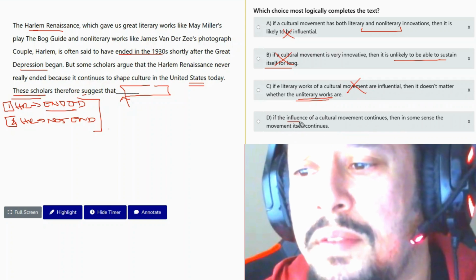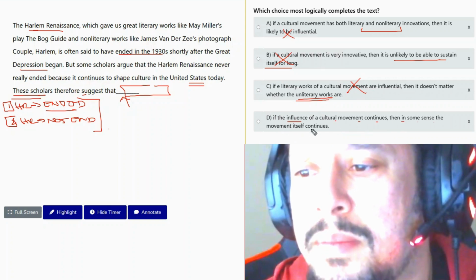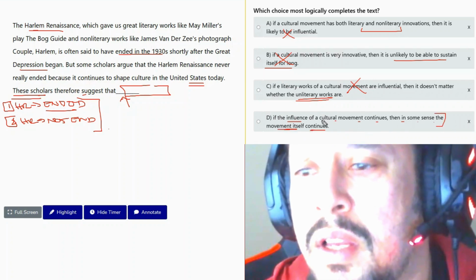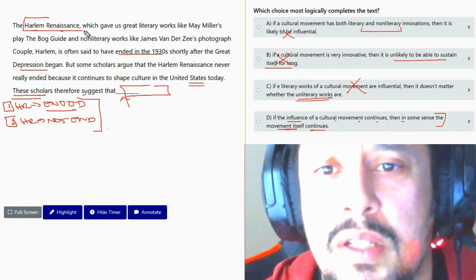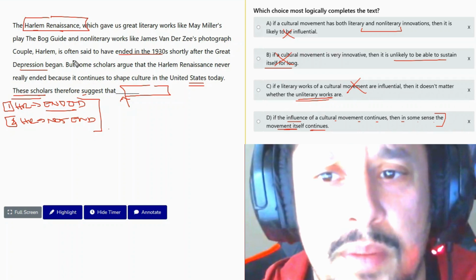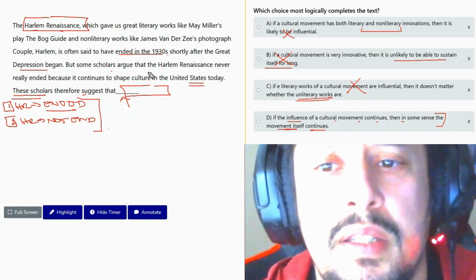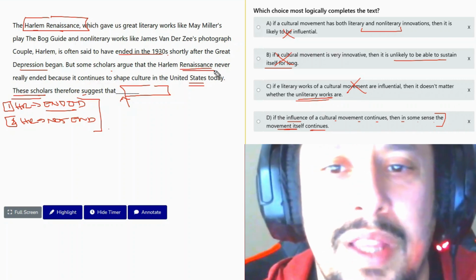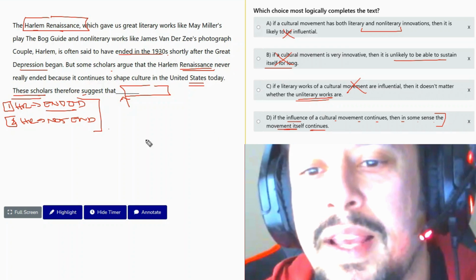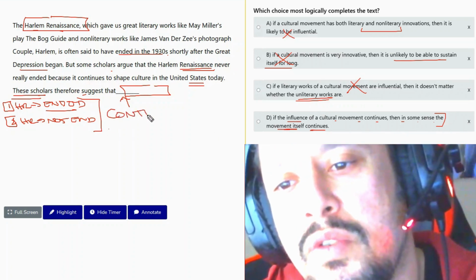So if the influence of a cultural movement continues, then in some sense the movement itself continues, right? Because we're talking about the Harlem Renaissance, and this is the influence of something. It's thought to have ended in the 30s, but they argue that the Renaissance never really ended. So we need an answer that shows us it continues until today.